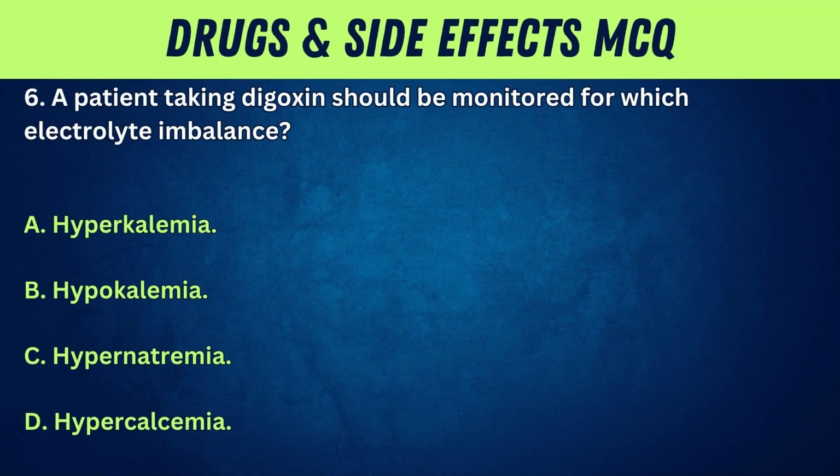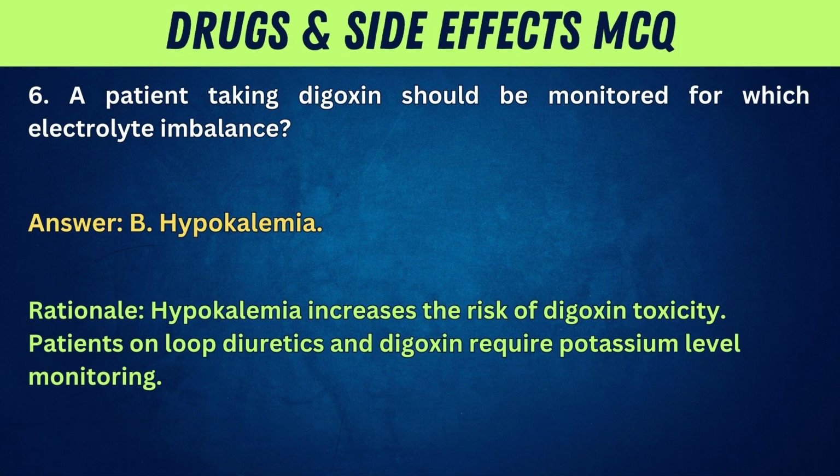6. A patient taking digoxin should be monitored for which electrolyte imbalance? A. Hyperkalemia. B. Hypokalemia. C. Hypernatremia. D. Hypercalcemia. Answer: B. Hypokalemia. Rationale: hypokalemia increases the risk of digoxin toxicity. Patients on loop diuretics and digoxin require potassium level monitoring.